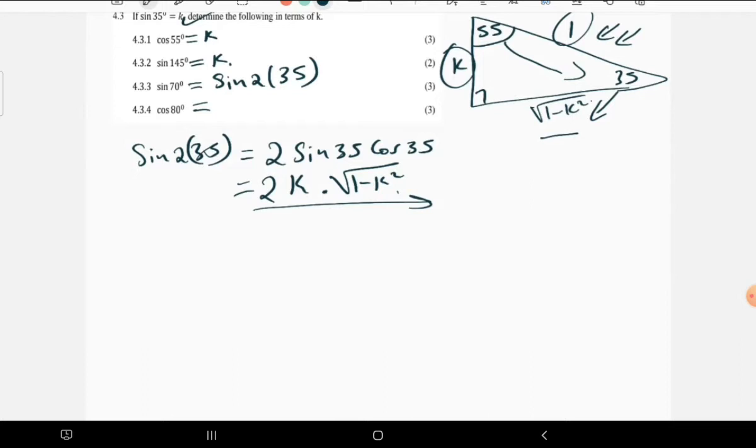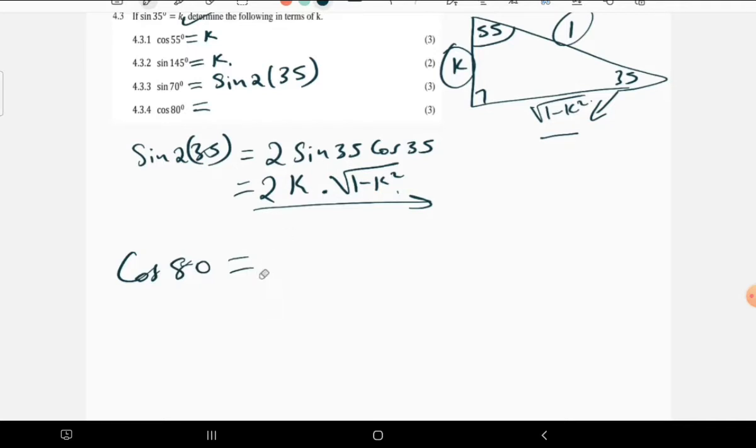What can we do? Because at the end of the day, we probably need a special angle, and one of these angles that we can think about, for cos 80, is equal to, how about